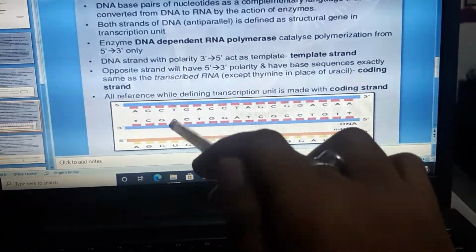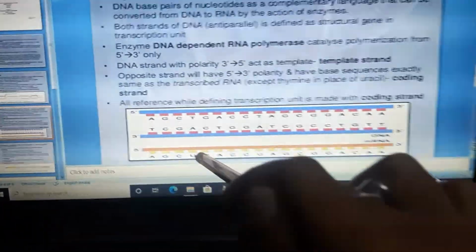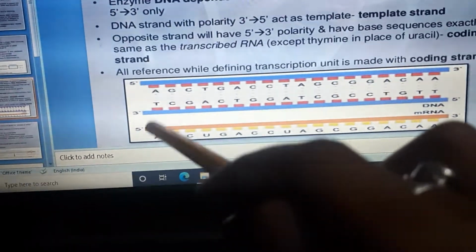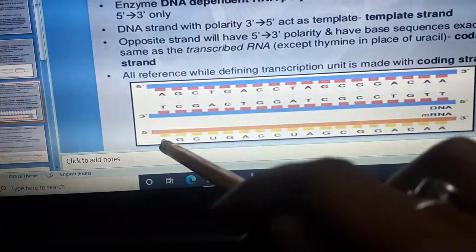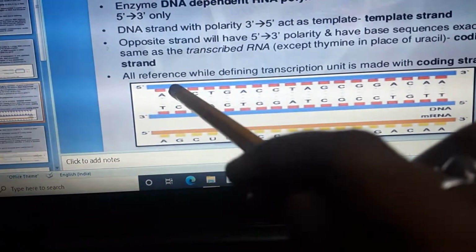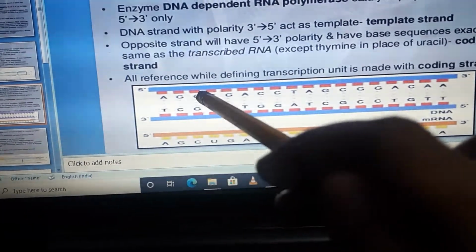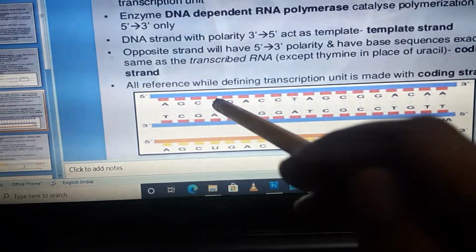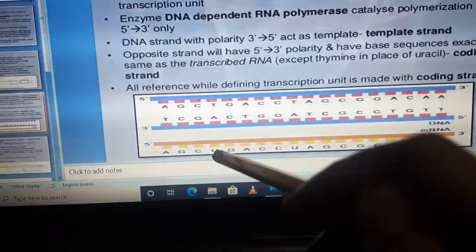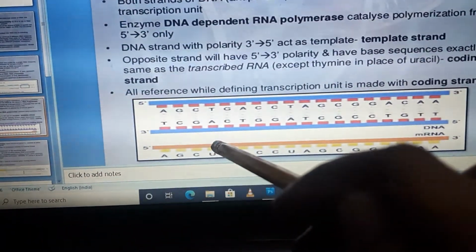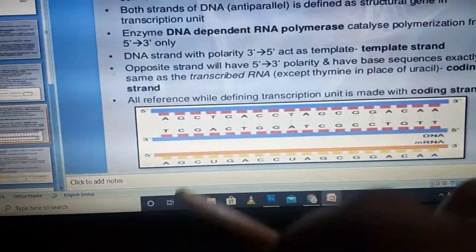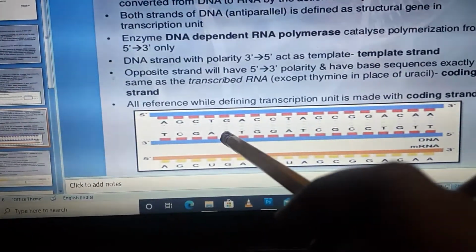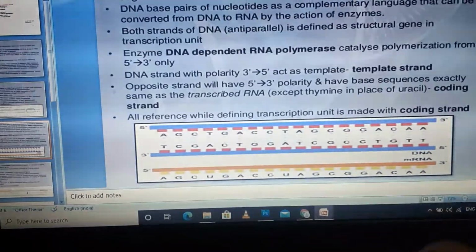Instead of T, we have uracil over here. You can see adenine is placed as adenine, guanine as guanine, cytosine as cytosine, and thymine is uracil over here because it is RNA, and this strand is complementary to the template strand.